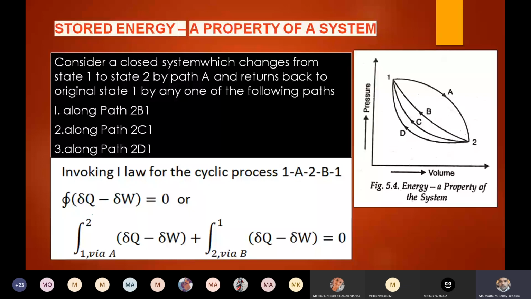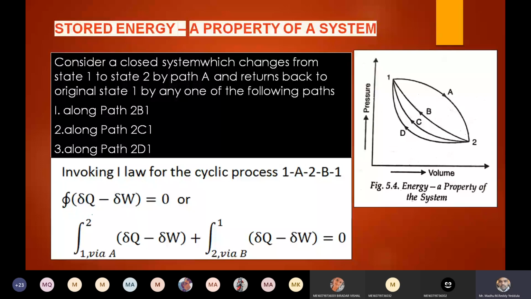In order to understand this concept, you should recall the point function and path function concept, right? As we know, what is a point function? If it is possible to represent any property by a point on a graph, we can call it a point function. If it is impossible to represent by a point, and rather we represent it by a line, nothing but an area, then that is called a path function. One more definition is that all exact differentials are point functions and inexact or partial differentiations are path functions. Clear now? These things you already know.